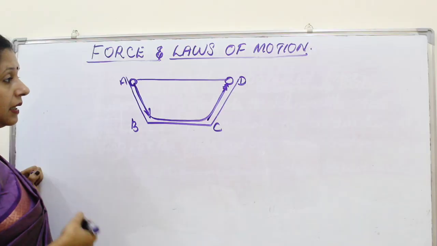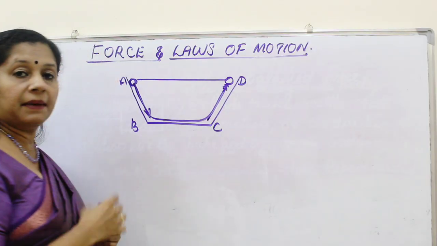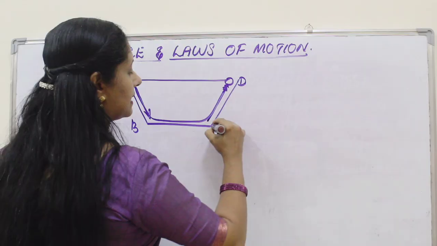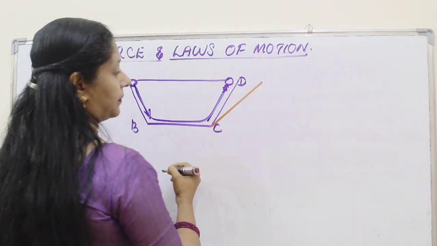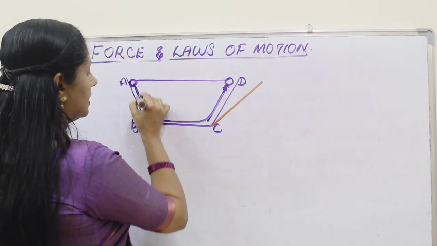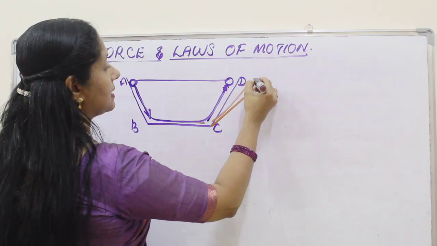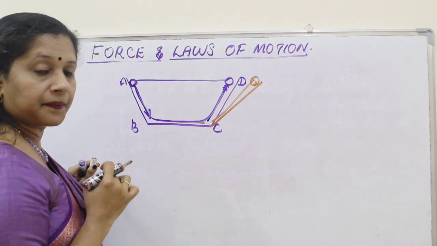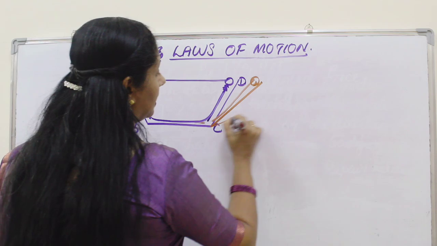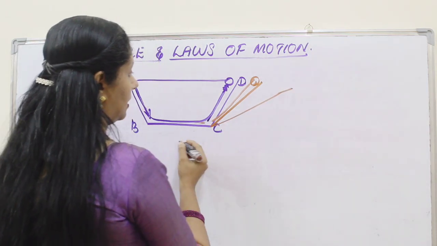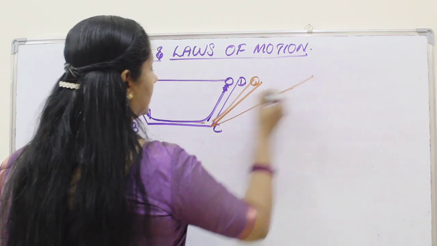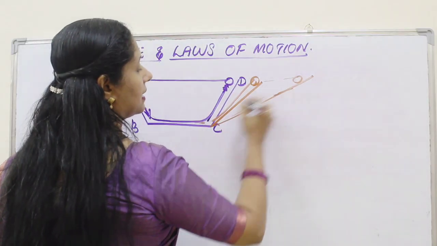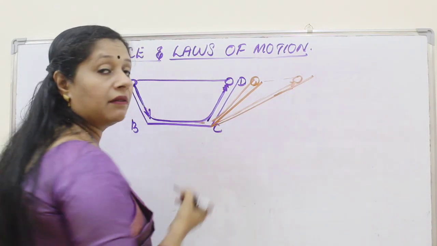In the second case, he made another inclination, a lesser inclination. Then he found this ball moves to reach the same height, but it travels more distance. One more time he reduced the inclination. So here again the ball rolls down and reaches the same height, but it travels even further.